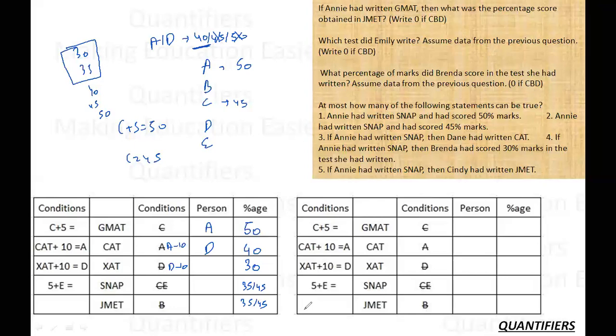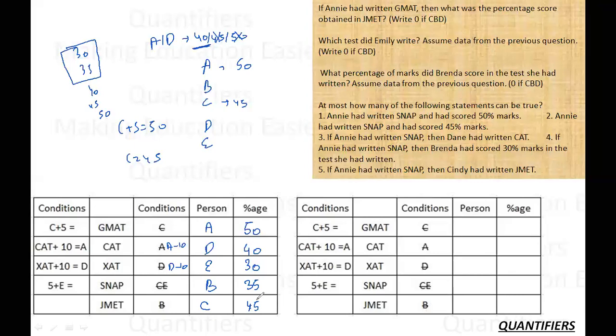Let me try to fill it. Let's say I am filling 45 over here. As soon as I fill 45 here, 5 plus E is 45, which means E will be 40. But this case is not possible as D has already taken 40, so it is not possible to fill 45 here. So I will fill 35. As soon as I fill 35 here, 5 plus E is 35, so E must be 30. B cannot come here, so B will come here. Who is left now? C is left, and the score left is 45. This completes my table somehow.